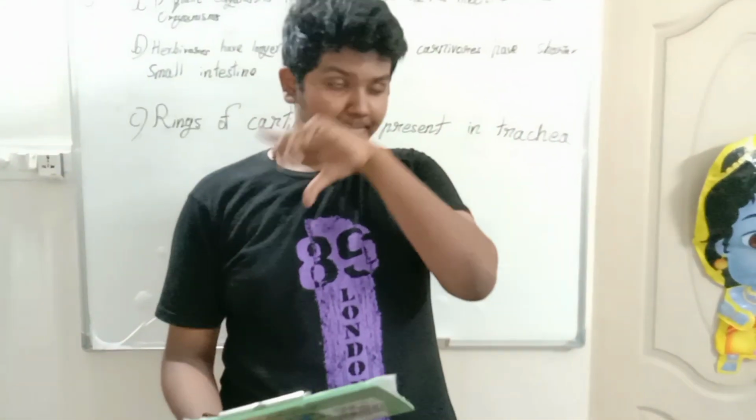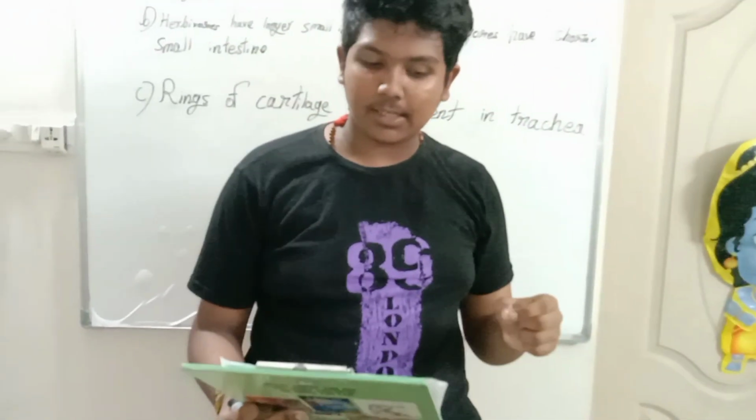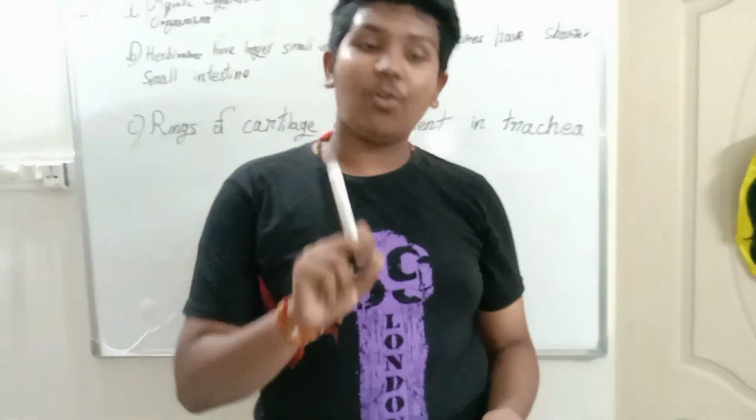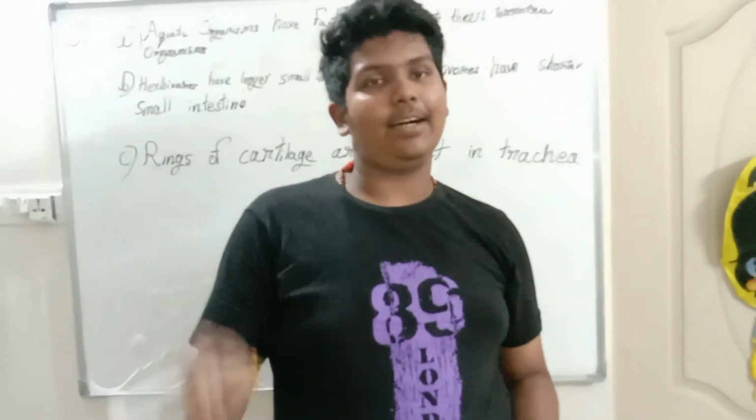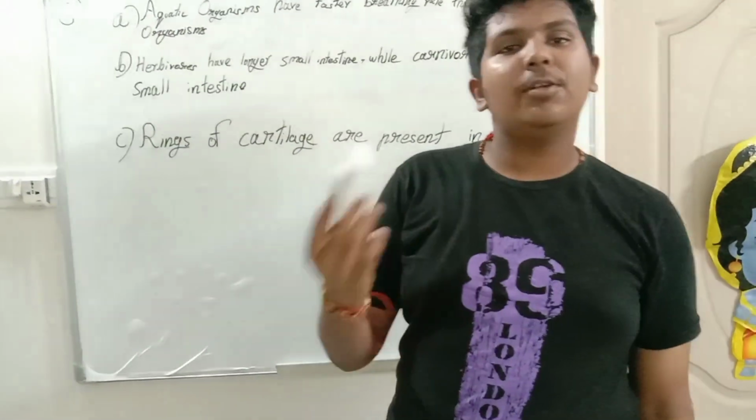The rings of cartilage are present in the trachea as they help in controlling the passage of air in and out. What does it mean?